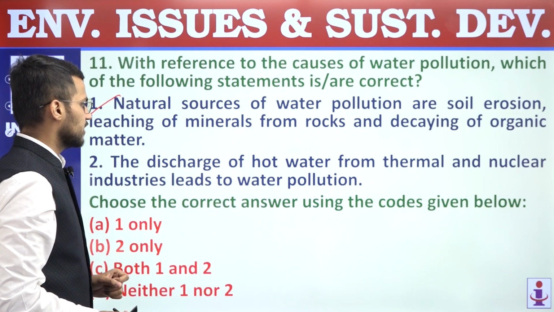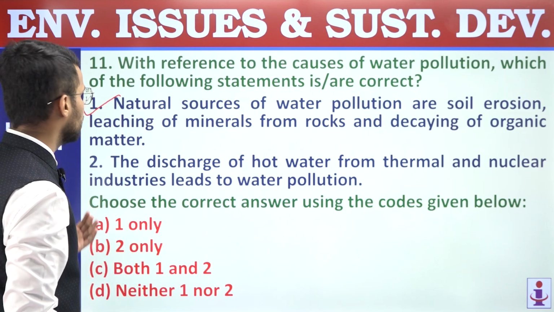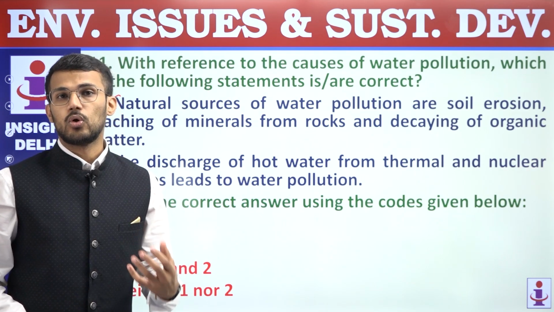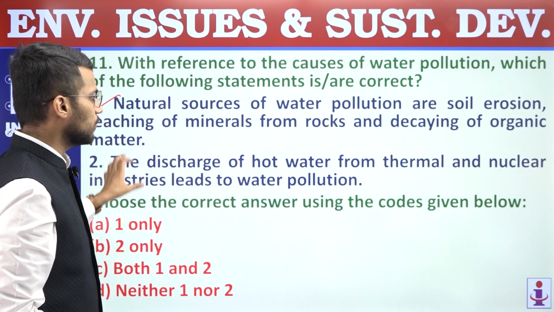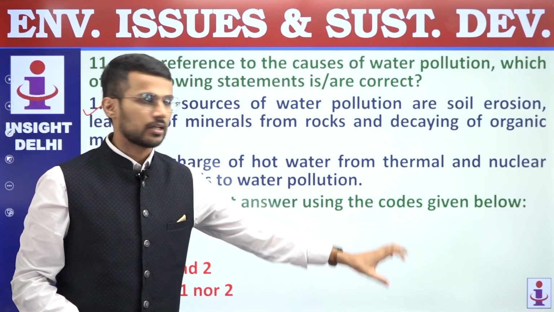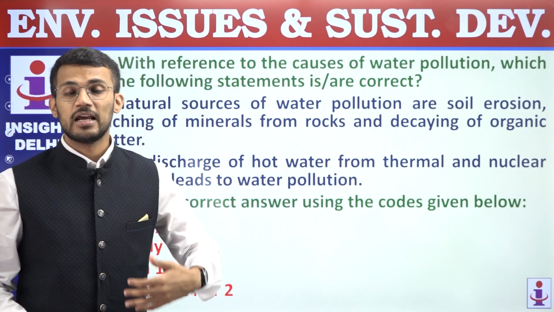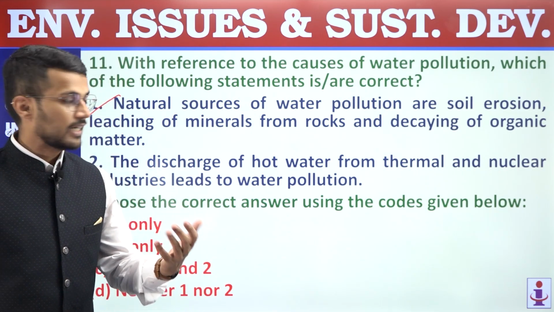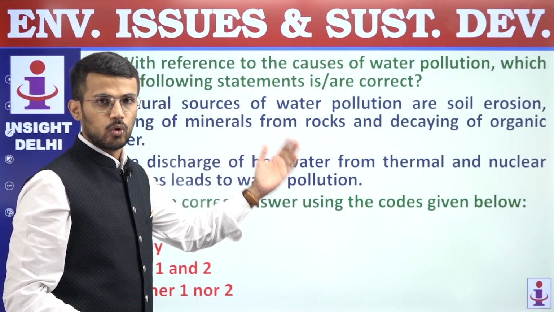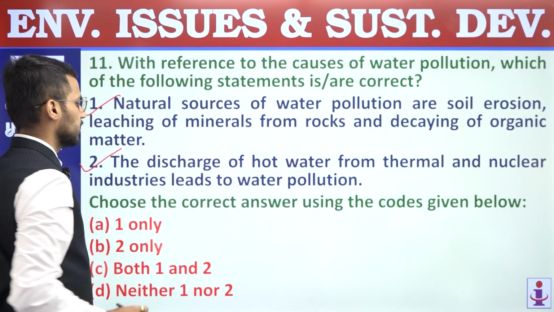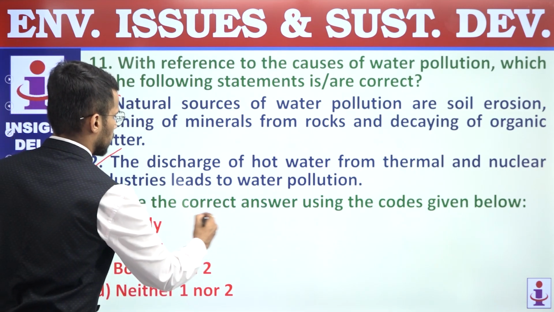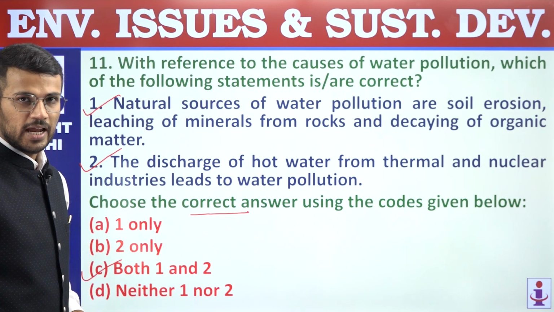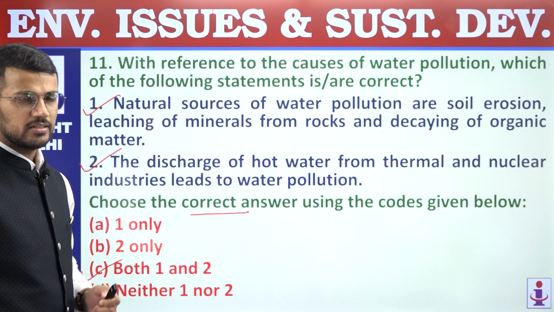Second statement, the discharge of hot water from thermal and nuclear industries leads to water pollution. This is also a correct statement, because when we put hot water from thermal and nuclear power plants into a water body, it leads to a sudden change in the water temperature, and that is considered a cause of water pollution. We are supposed to find the correct statements only, hence the answer is C, both 1 and 2. Question number 11, answer is C.